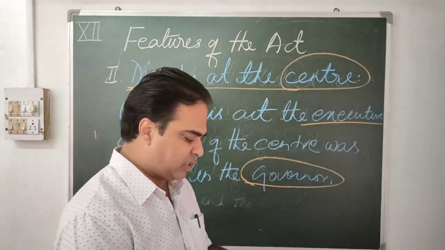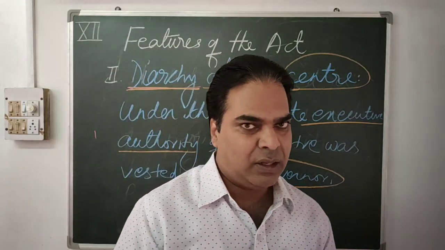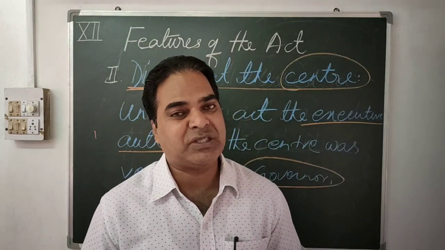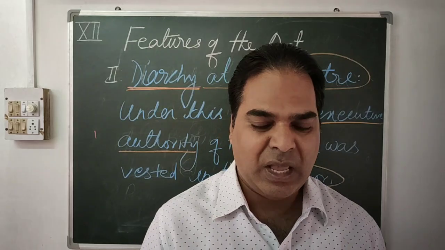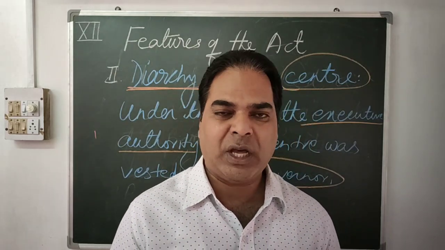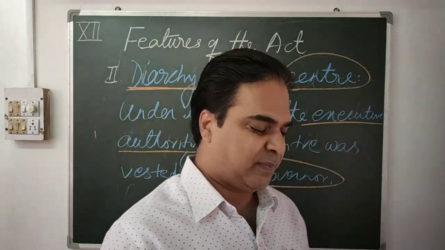That also we'll discuss in the next part. So diarchy was introduced at the center, which abolished provincial diarchy, and provincial autonomy was introduced, which gave autonomy to the provinces. I'll explain this in the last part.